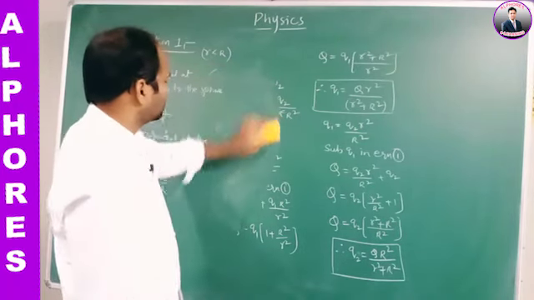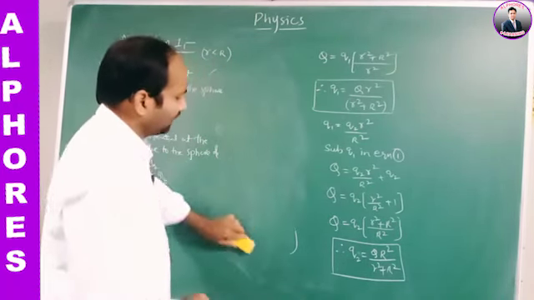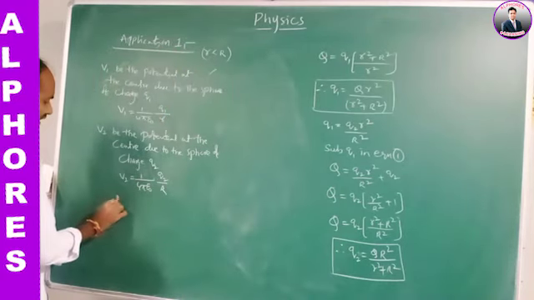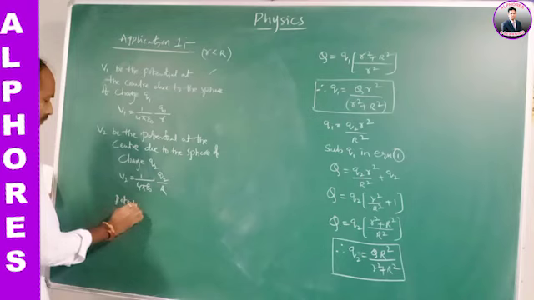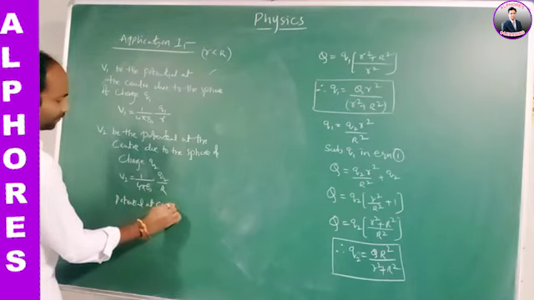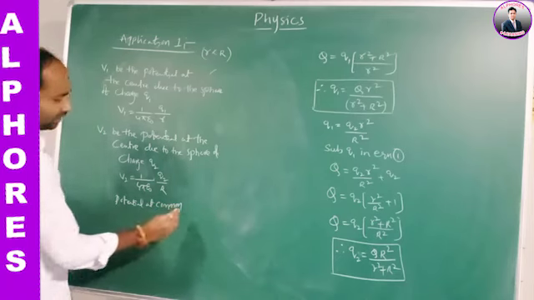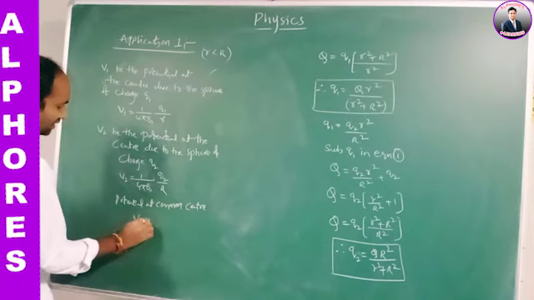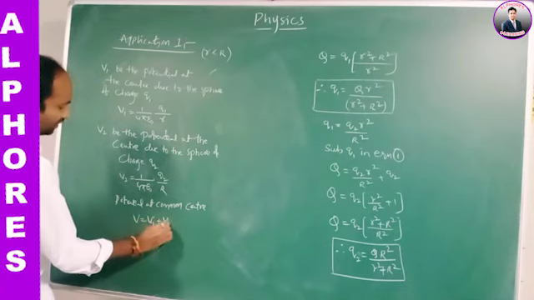Potential at the common center means, that is, due to the two charges. Therefore the potential at the common center, V, is equal to V1 plus V2.